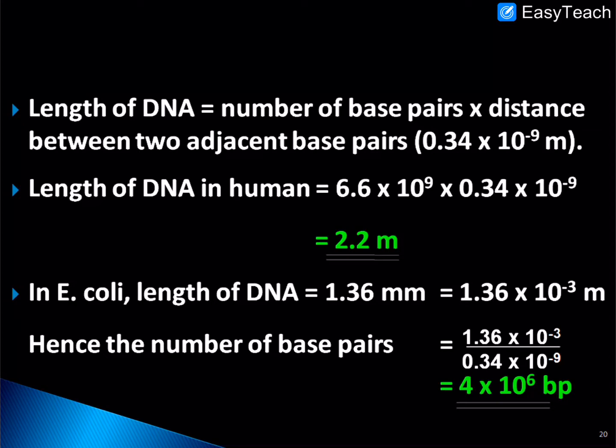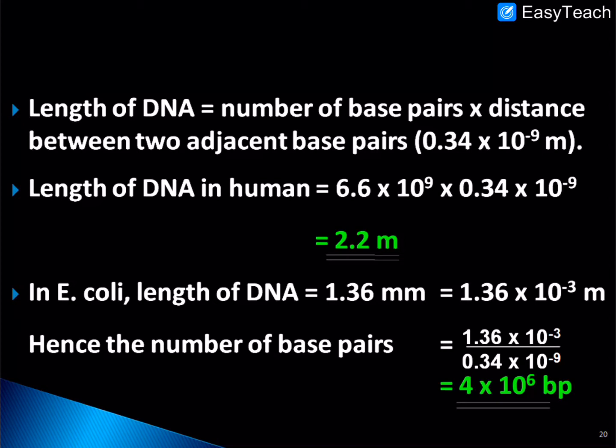So the distance between two nucleotides is 0.34 into 10 to the power minus 9 meter, and human DNA has about 6.6 into 10 to the power 9 base pairs or nucleotides. When we multiply these base pairs with the distance between two nucleotides, the length of DNA comes to 2.2 meter.